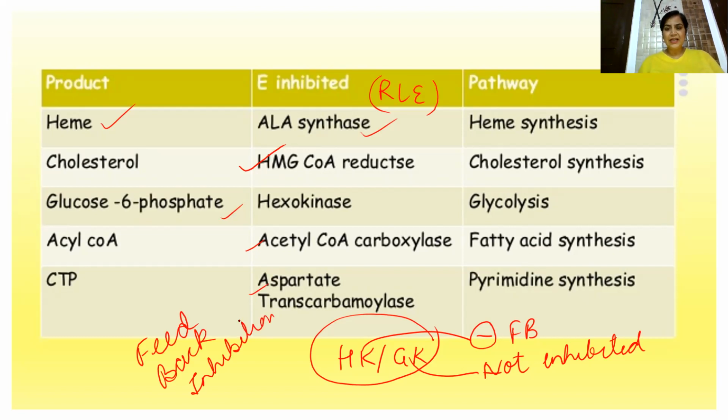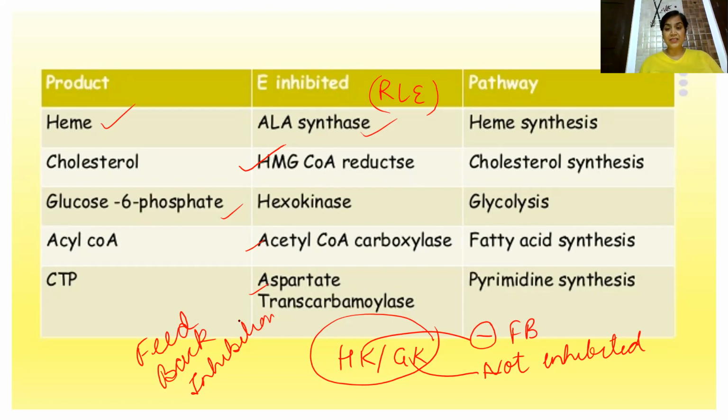So this is a brief summary of allosteric inhibition. Basically, after watching this video you should be able to differentiate between allosteric inhibition and other types of inhibition. The reason I have taken allosteric inhibition in detail is that there are so many questions, whether you are preparing for the FMGE exam or the AIIMS exam, these questions are bound to be asked. They can be asked in the exam.